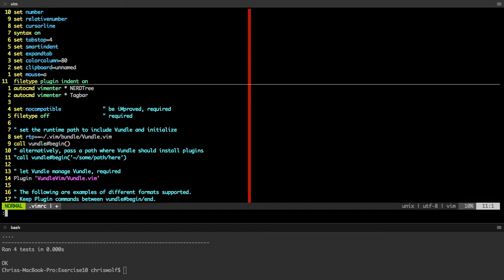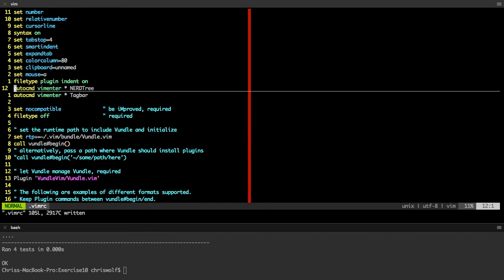Color scheme, shouldn't be there. File type plugin indent on: basically, in my Vim folder, I have different behaviors for different languages. For HTML, I want my tab space to be 4. Java or Python, I want it to be 4. Sorry, HTML should be 2. And that sort of thing.